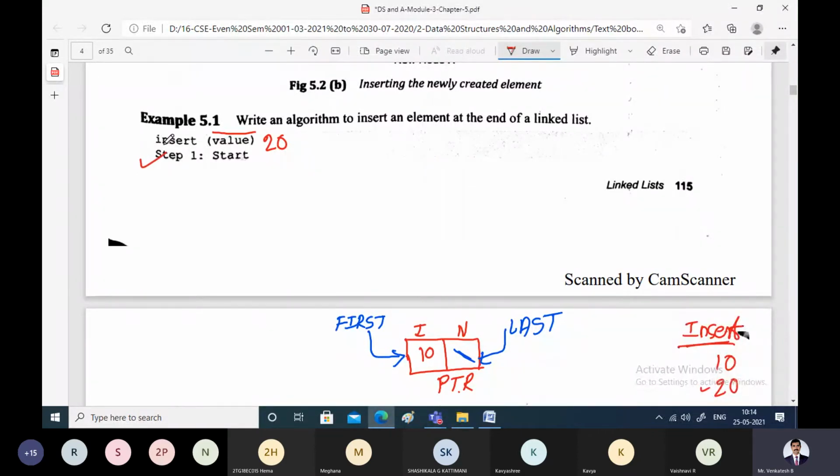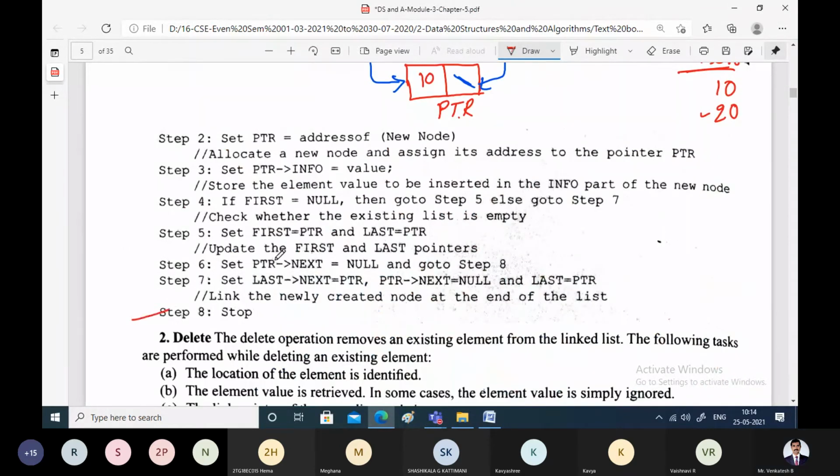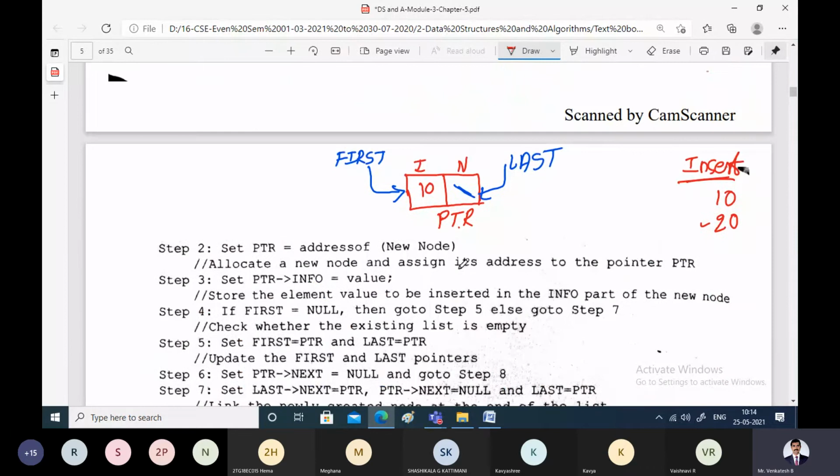So I'll start with step 1. Step 1 is always start, and step 8 is stop. Now what is the procedure whenever you want to insert a new node? I need space here, so I'll erase this part and write it here.